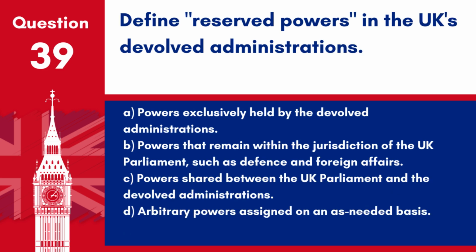Question 39. Define reserved powers in the UK's devolved administrations. A. Powers exclusively held by the devolved administrations. B. Powers that remain within the jurisdiction of the UK Parliament, such as defence and foreign affairs. C. Powers shared between the UK Parliament and the devolved administrations. D. Arbitrary powers assigned on an as-needed basis.